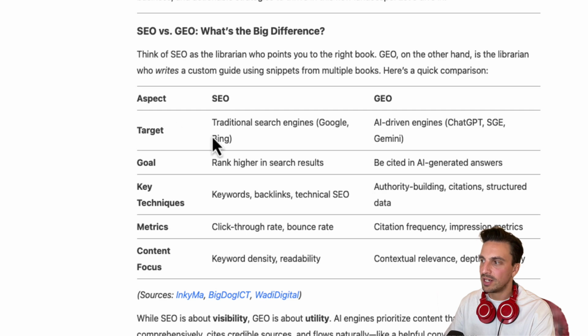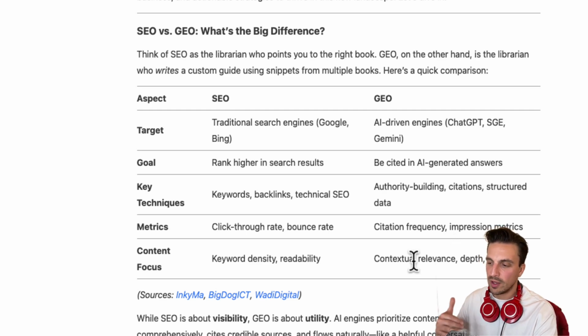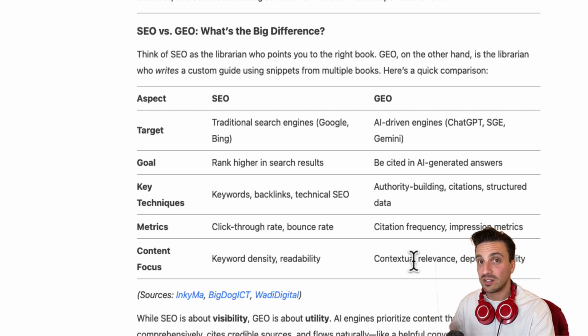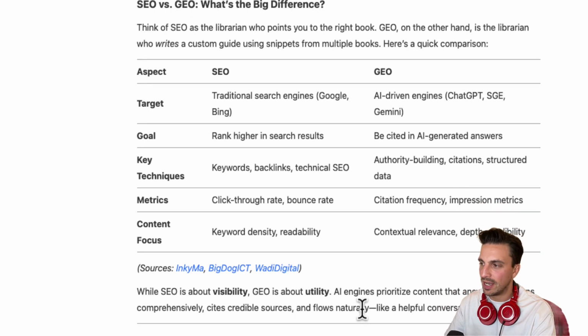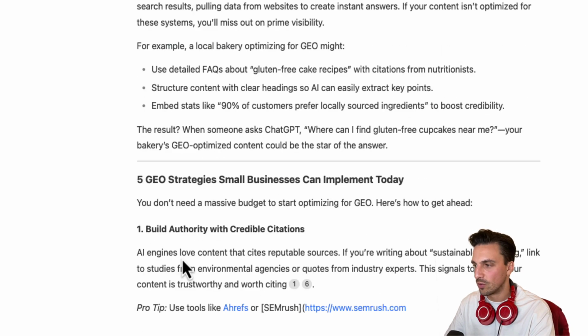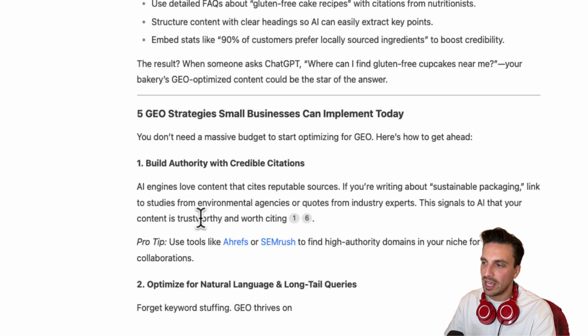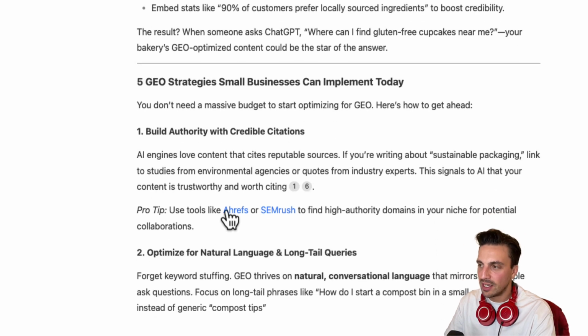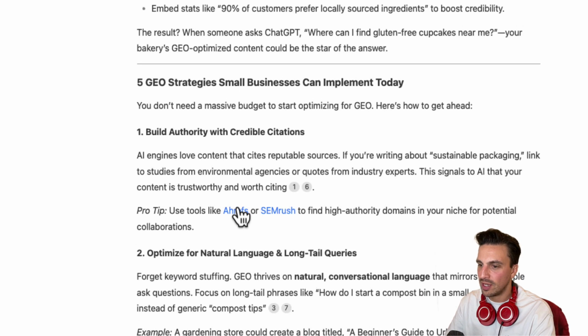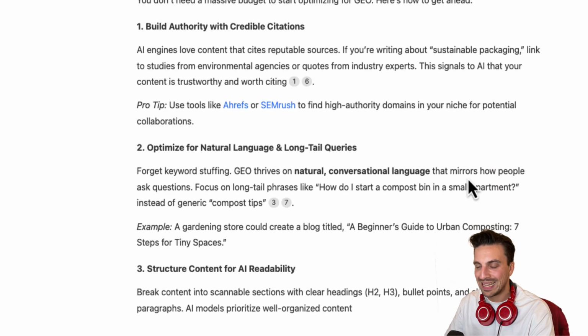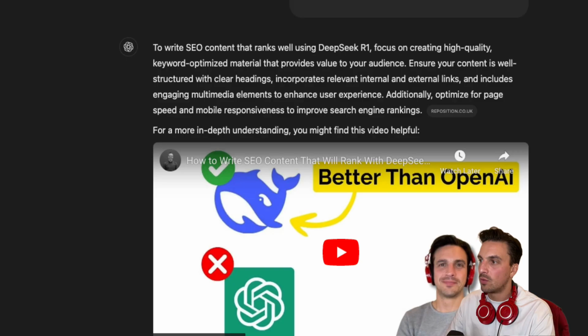You can see here that it's created a table because I wanted it to diversify the content, makes it nicer to read. Google also really likes this, and it's given me the sources as well, which is great. It's also even contextually linking to the right keyword. So Ahrefs here, if I click that, I'm going to go to that website. That's what we want.